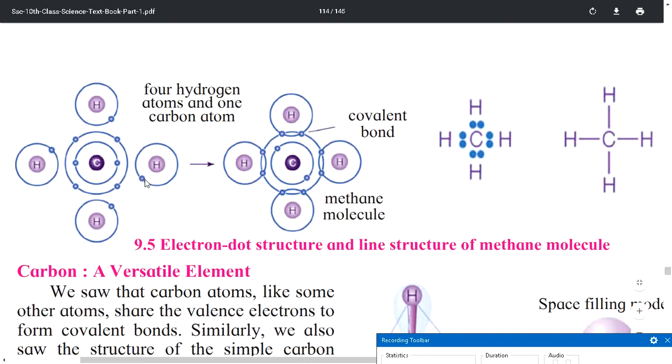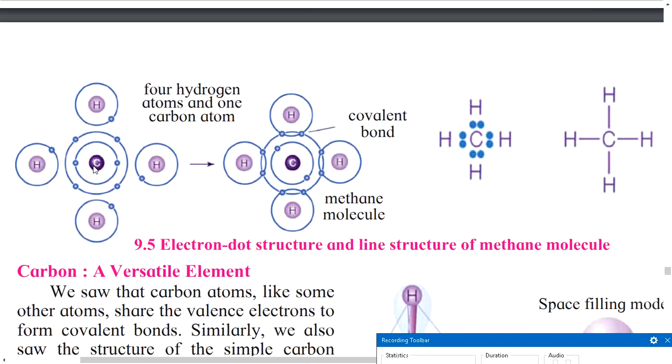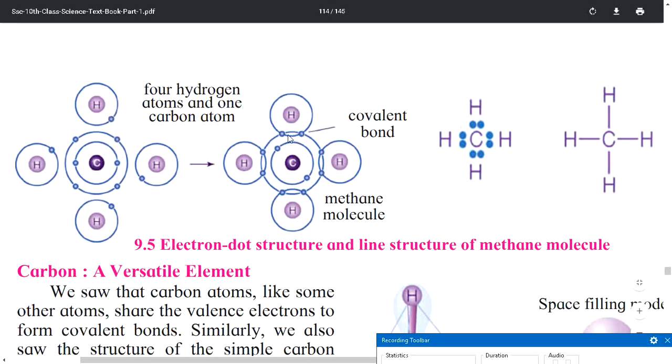If you see, this is one hydrogen atom, it has one electron. This is also one hydrogen atom, it has one electron. This is one hydrogen atom, it has one electron. This is the carbon atom. Since the atomic number is 6, it has 6 electrons, 2 in the innermost and 4 in the outermost. So what happens is, each of these electrons is shared with hydrogen. Can you see? There is a covalent bond formed because hydrogen's one electron and carbon's one electron form a